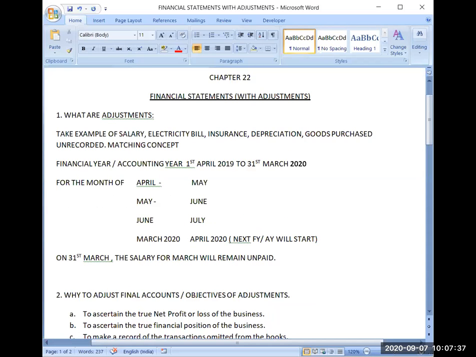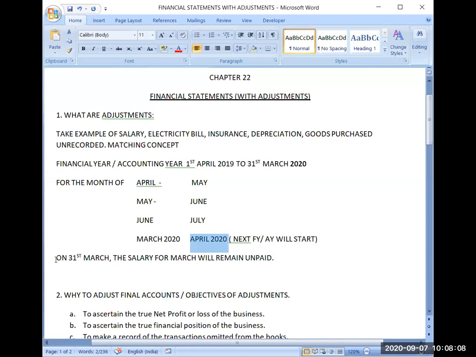On 31st March, the salary for March will remain unpaid, because I am paying the March salary in the month of April.